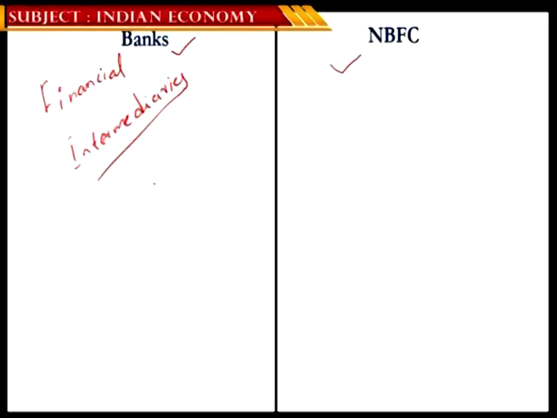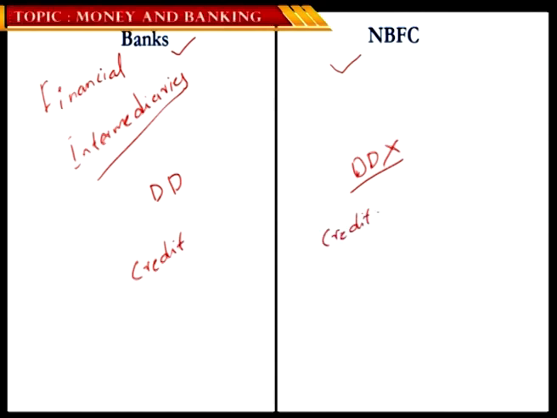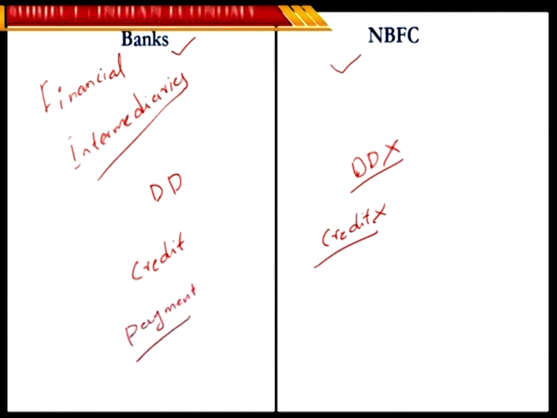Banks have a right to accept demand deposits, whereas NBFCs don't have a right to accept demand deposits. Banks can create credit, whereas NBFCs cannot create any credit. Banks are part of payment and settlement systems, whereas NBFCs are not part of any payment and settlement systems.